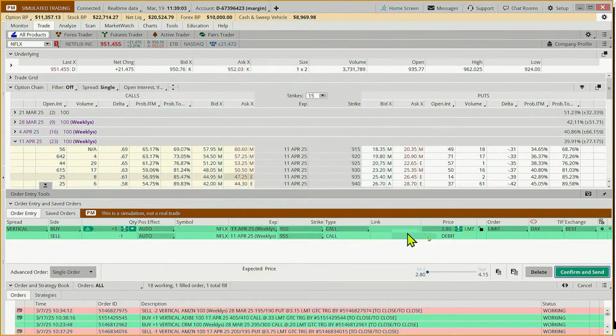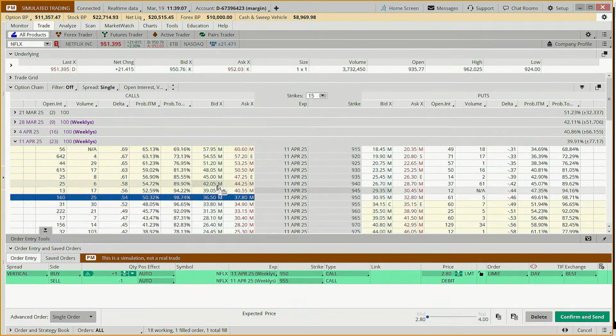So I'm going to do this as a vertical, where instead of having to spend $3,600 to $3,700, which I can't afford to lose, I'm now risking $275, which wouldn't blow up my account if I did lose that much. And so, in our example trading plan, our goal is to make 50% on these.